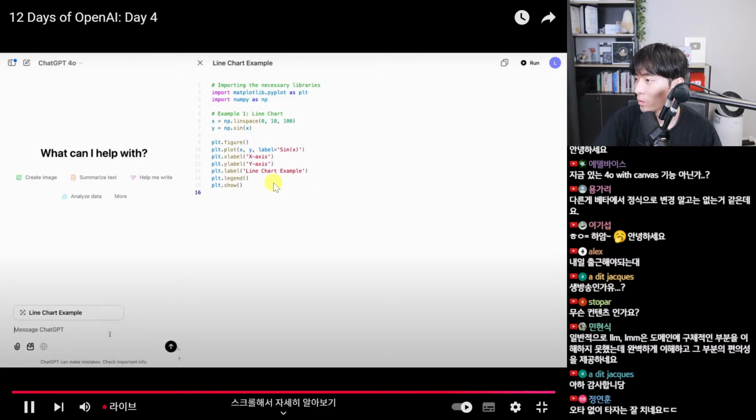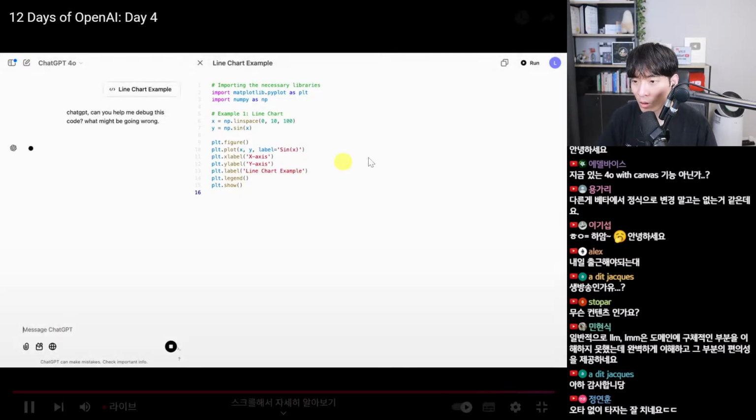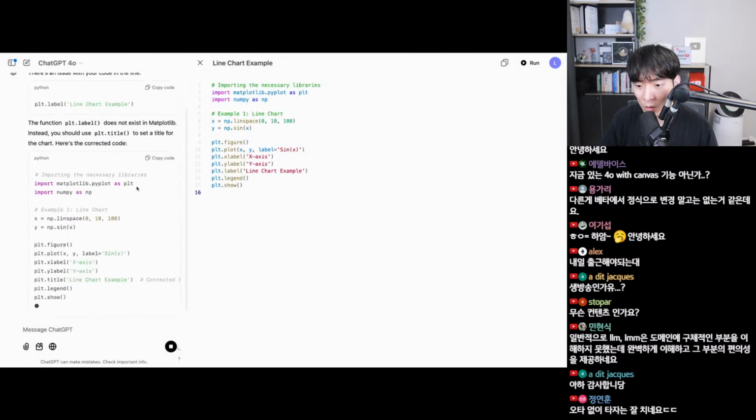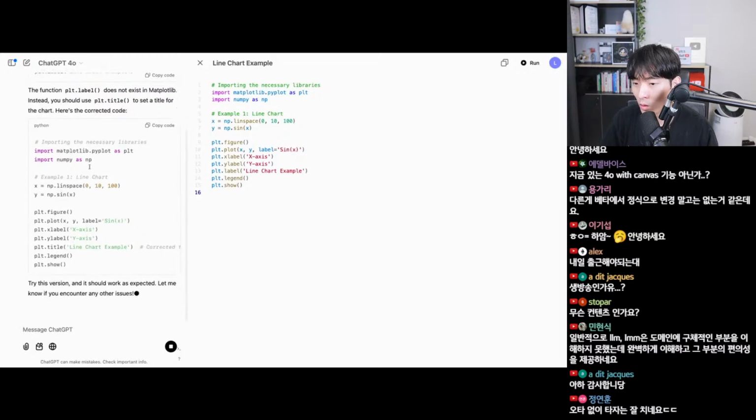Nice. I know this code isn't working, so I'm going to ask ChatGPT, can you help me debug this code? What might be going wrong? ChatGPT sees the code, looks like it identifies that plot.label does not exist in matplotlib. It provides an example corrected code.